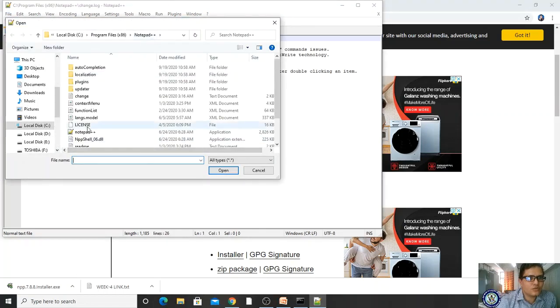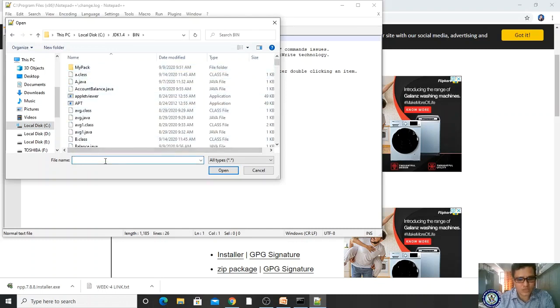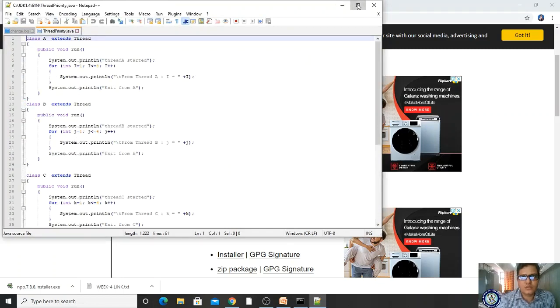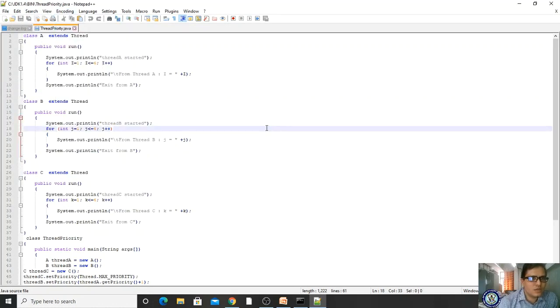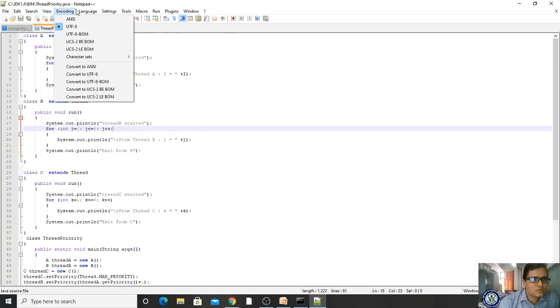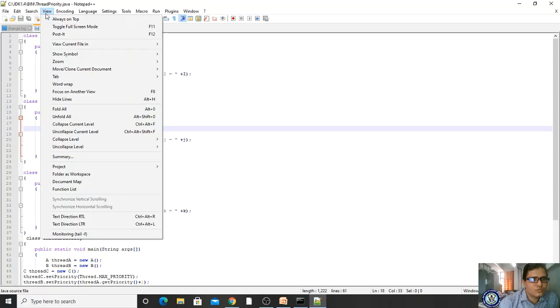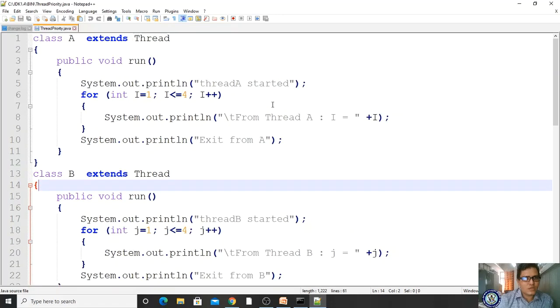What is the name of the file? It should be open. I have it in JDK 1.4 bin. It is ThreadPriority.java. Okay. Yes. Now it is visible. It is not visible, right? Edit, Tools, Language, Encoding, View. Whether now it is visible, right?